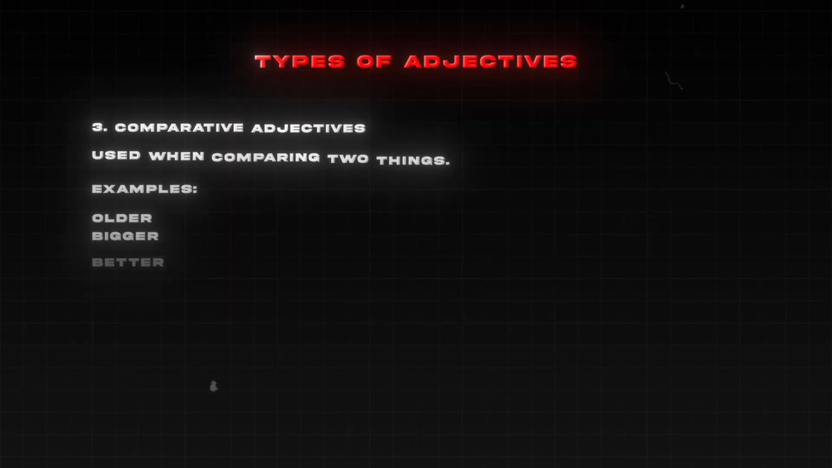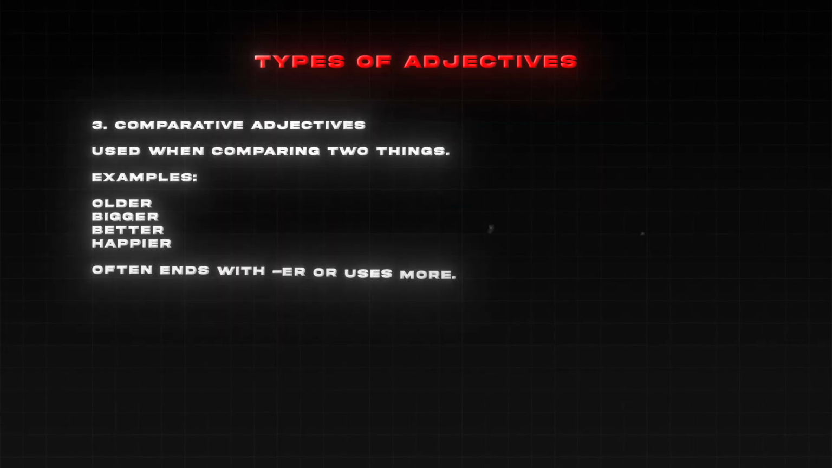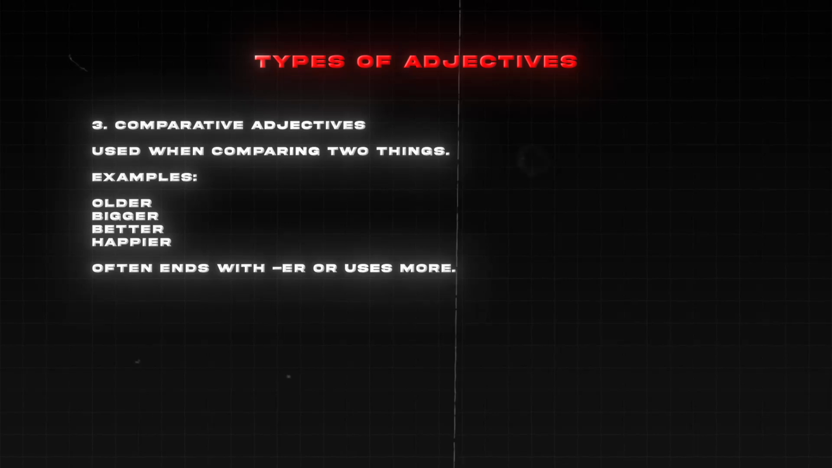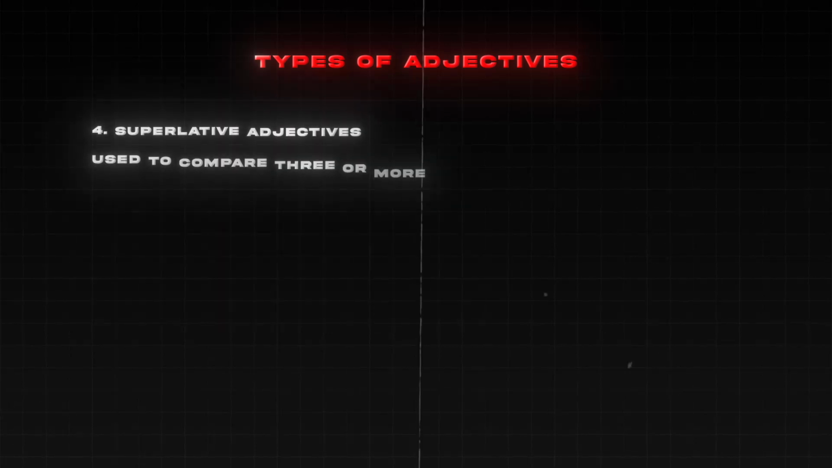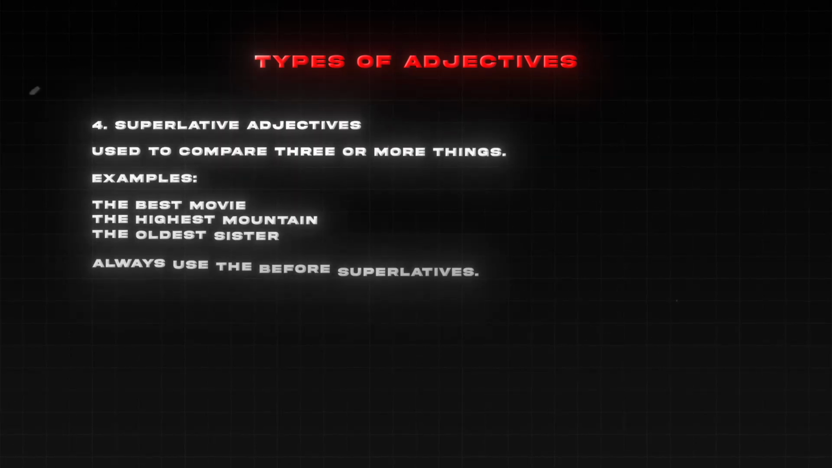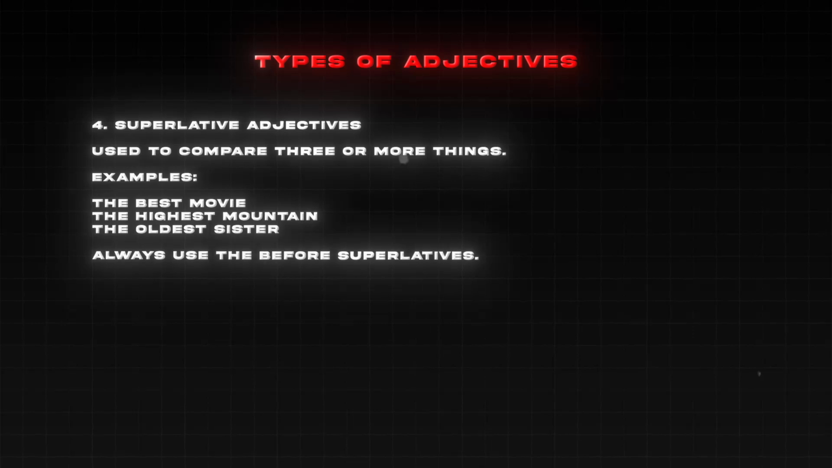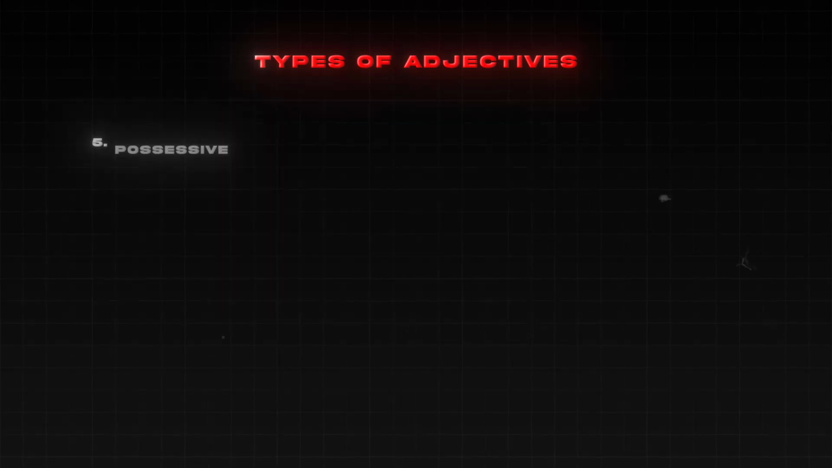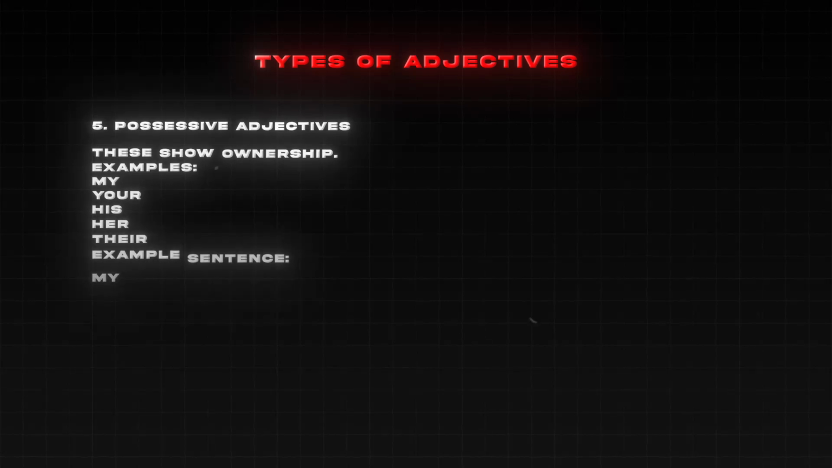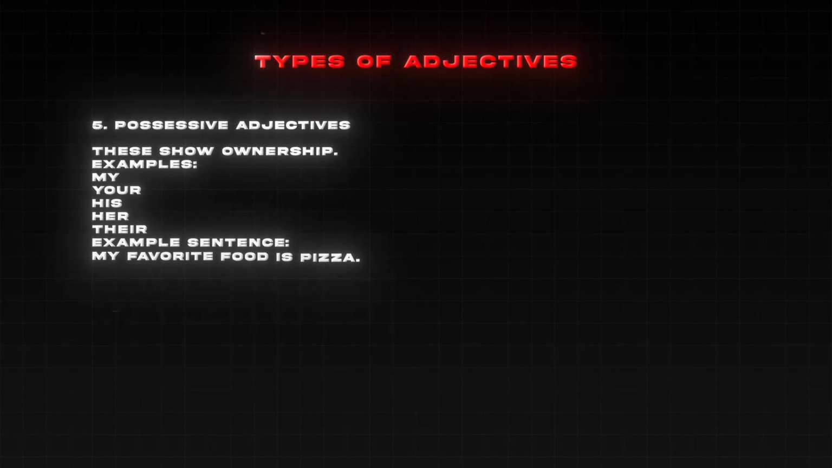Comparative adjectives, used when comparing two things. Examples: older, bigger, better, happier. Often ends with er or uses more. Superlative adjectives, used to compare three or more things. Examples: the best movie, the highest mountain, the oldest sister. Always use the before superlatives. Possessive adjectives. These show ownership. Examples: my, your, his, her, their.